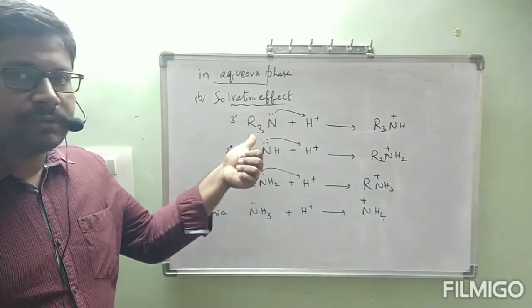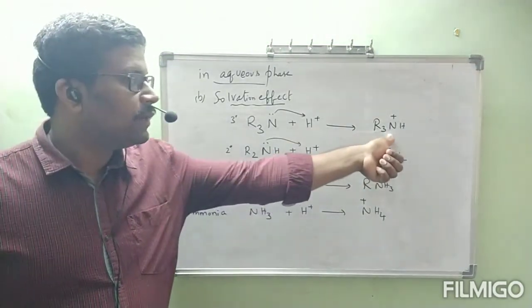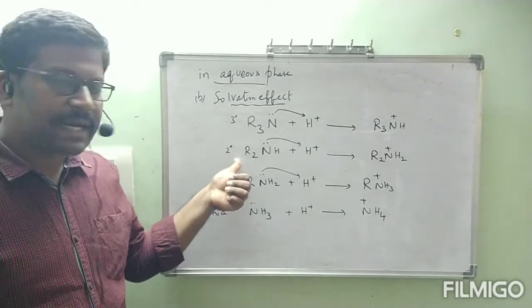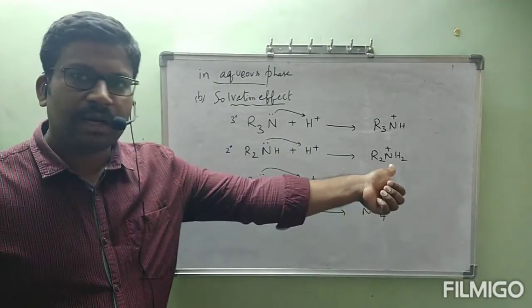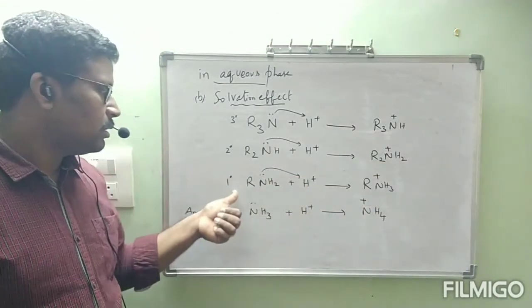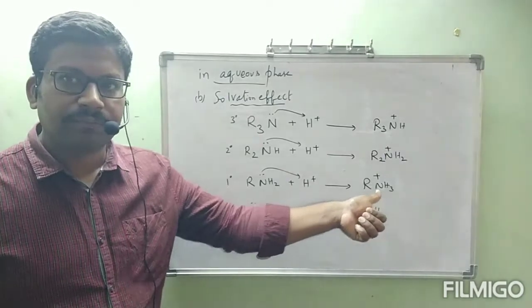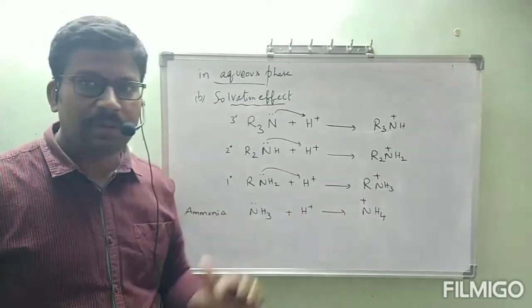This is tertiary amine reacted with H plus. We got tertiary ammonium ion. This is secondary amine reacted with H plus. We got secondary ammonium ion. This is primary amine reacts with H plus, primary ammonium ion. Normal ammonia reacts with H plus, you will get ammonium ion.